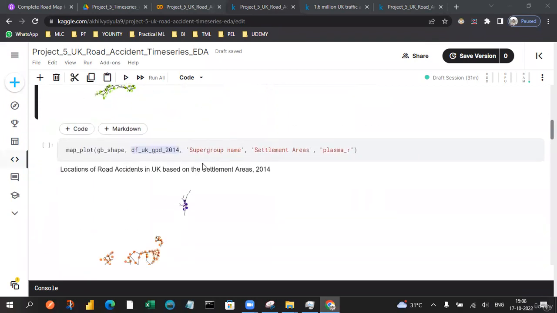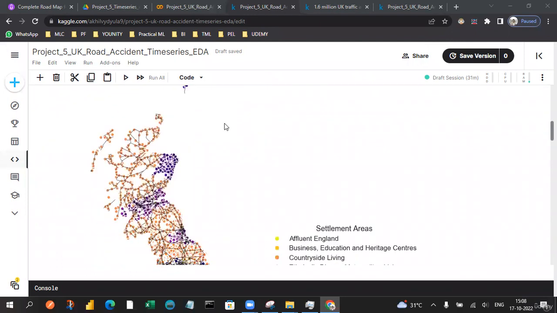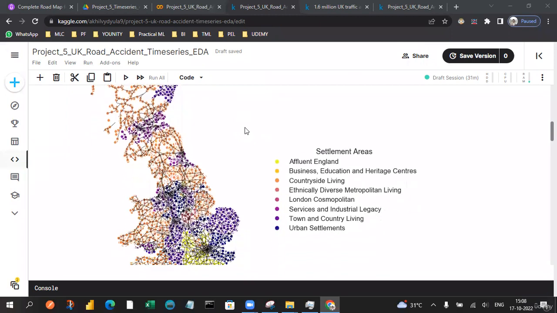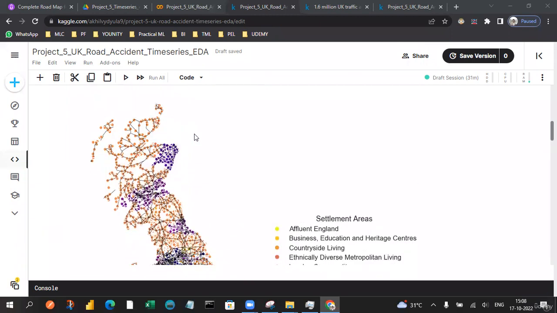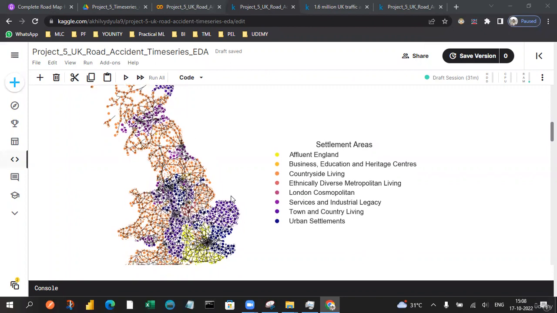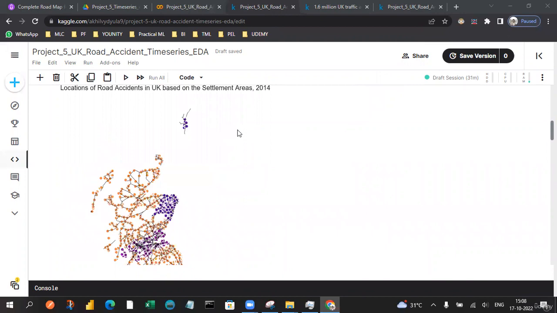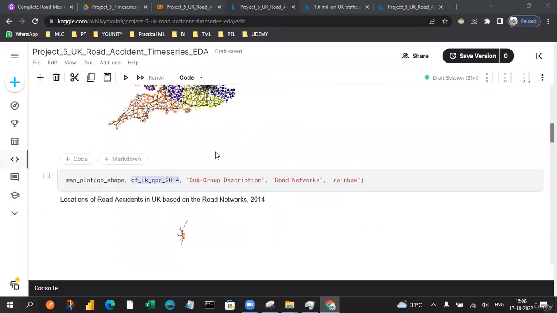So let's also see the supergroup name and the settlement areas. The settlement areas have a huge impact. You can see the huge impact with respect to countryside living along with town and country living, or maybe the urban and settlements in some of the cases. This is determined with respect to the super groups which correspond to settlement areas.